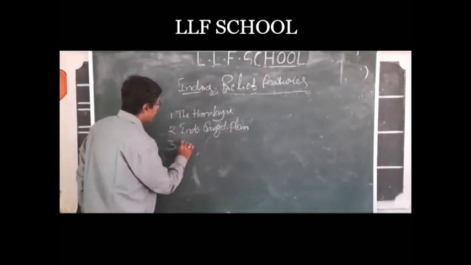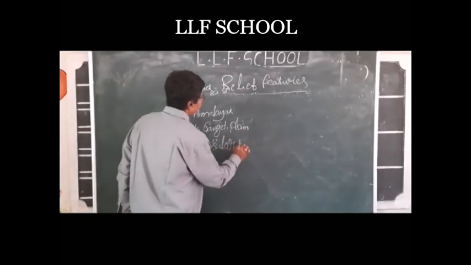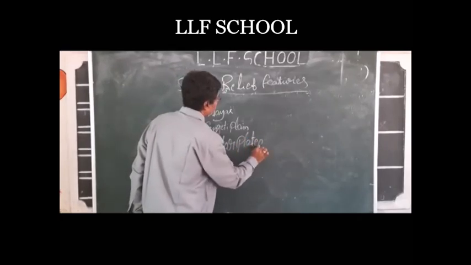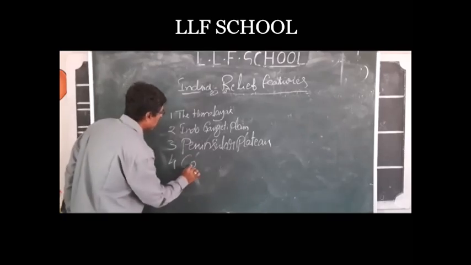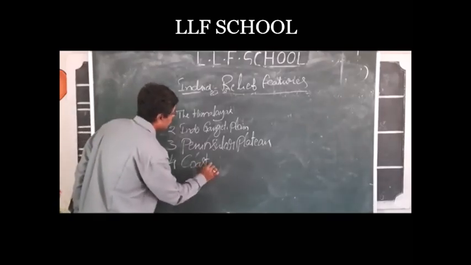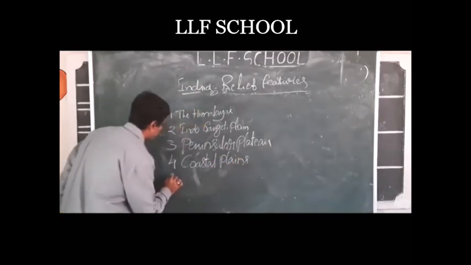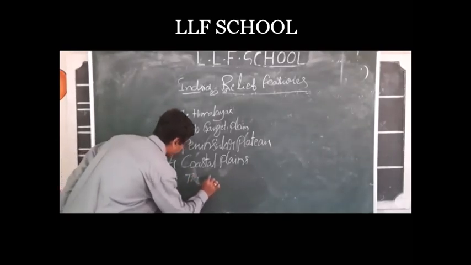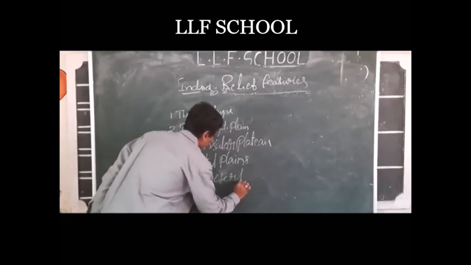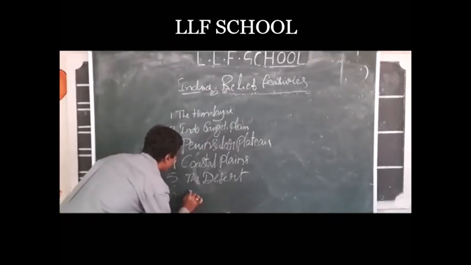Third, Peninsular Plateau. Fourth, coastal plains. 5, the desert. 6, islands.